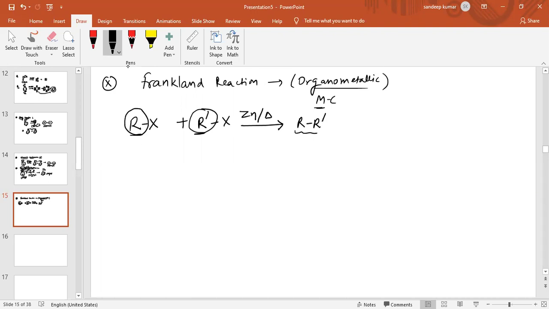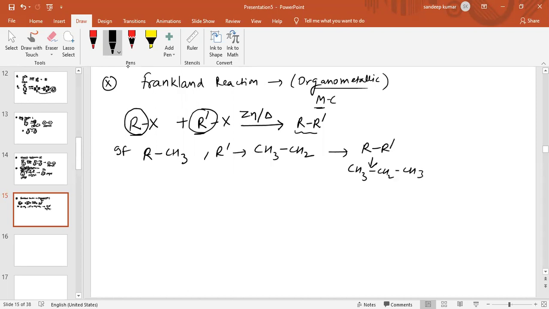So by using Franklin reaction, if R is CH3 and R' is CH3CH2, then the product obtained is R-R', which is CH3CH2CH3. Is this symmetrical or unsymmetrical? This is an unsymmetrical alkane.